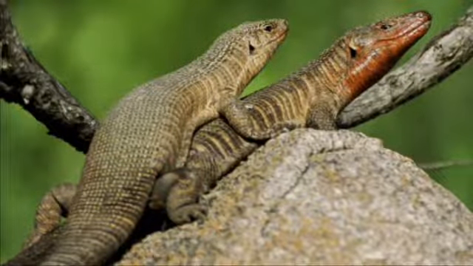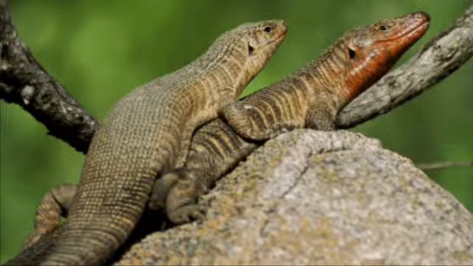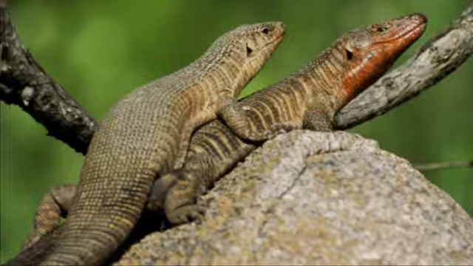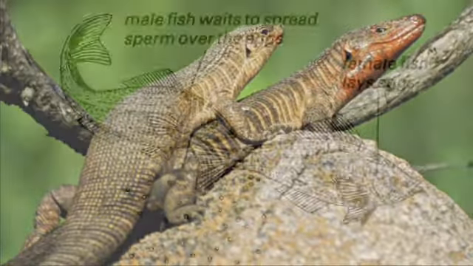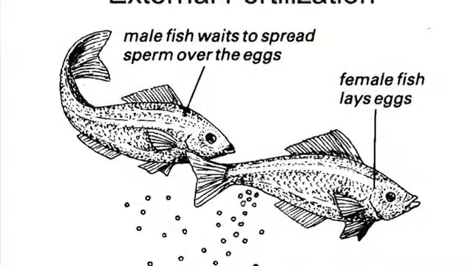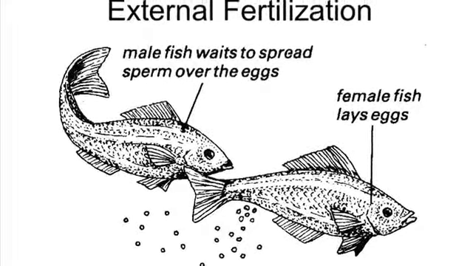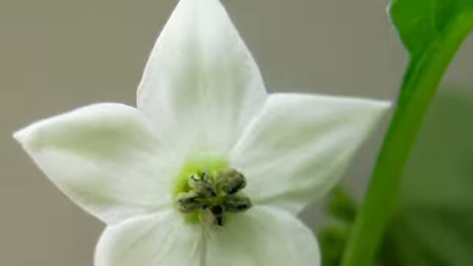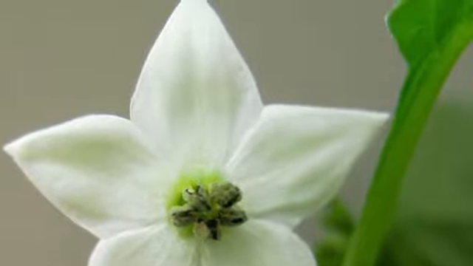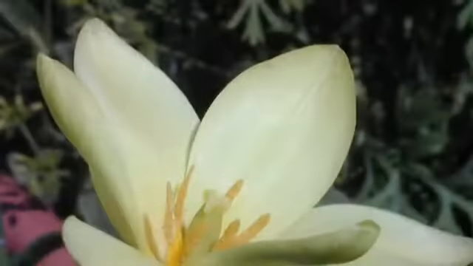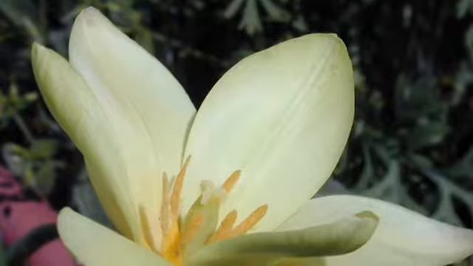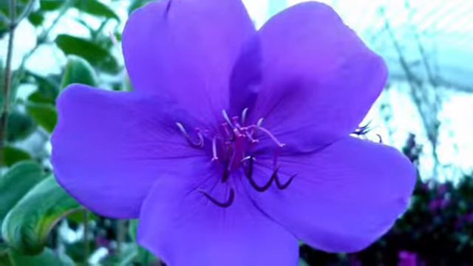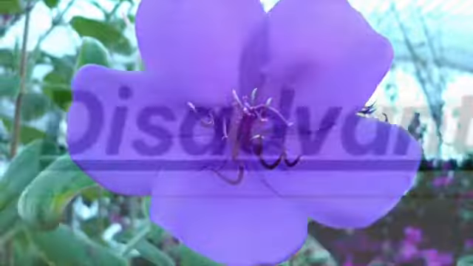Internal fertilization is the fertilization of the egg by the sperm within the body of one of the parents, usually the female's, which means sexual intercourse. External fertilization is basically when a sperm cell and an egg cell join outside of the body. Autogamy, or self-pollination, is the fusion of male and female gametes by a single individual. This is usually seen in plants, in hermaphrodite flowers.